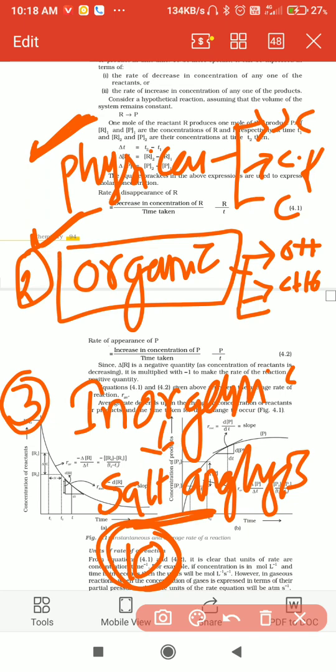Next, at last is inorganic chemistry, salt analysis. After completing one salt, you have to give some space and go on to the next salt. Like that, 10 salts you are going to write.